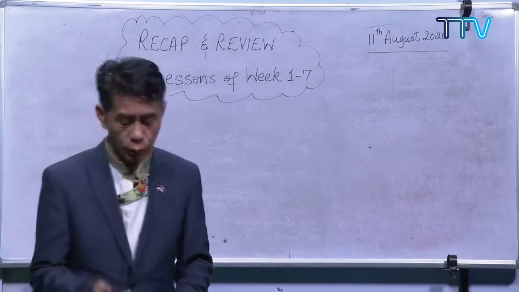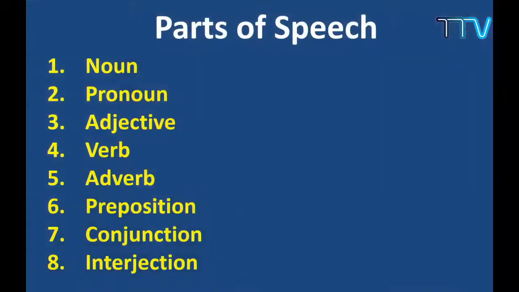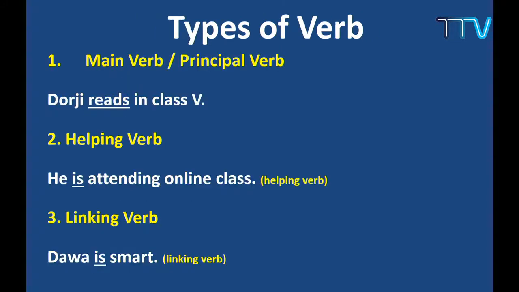So take a look at these slides. You remember, the first lesson was the parts of speech. We started from words, then moved on to the sentence, and then gradually to paragraphs and essays. In the parts of speech, we did noun, pronoun, adjective, verb, adverb, preposition, conjunction, and interjection. I gave you some examples, and I also stressed the types of verb. Out of all 8 parts of speech, we basically focused on the verbs.